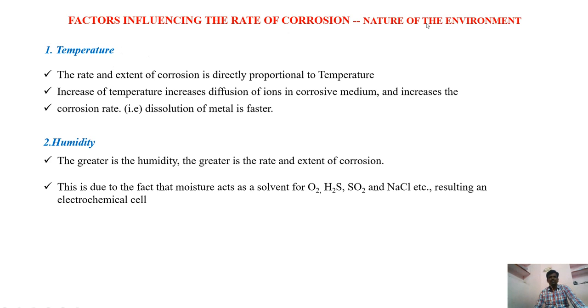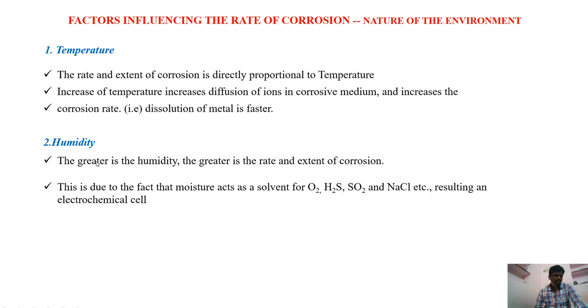Next, factors influencing corrosion under the topic of nature of the environment. How this environment influences the rate of corrosion, that is the discussion. First one is temperature. If temperature is more, the rate of corrosion will become more because temperature increases the diffusion of ions inside the metal. So the greater the temperature, the faster will be the corrosion.